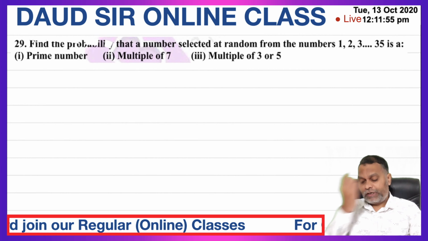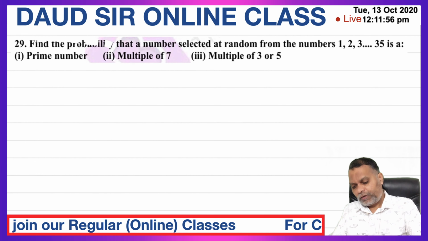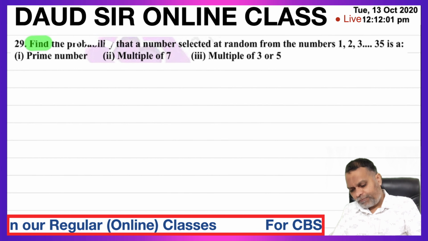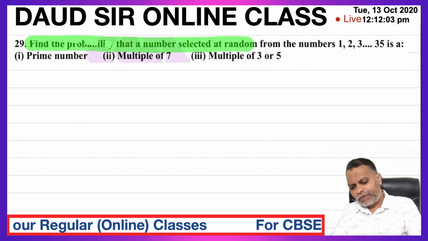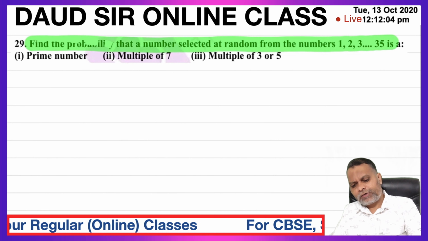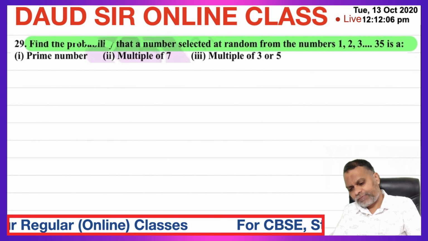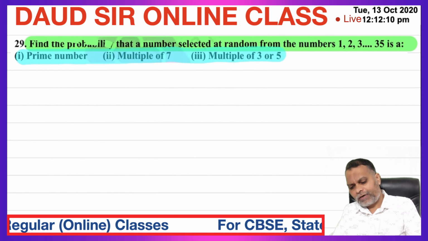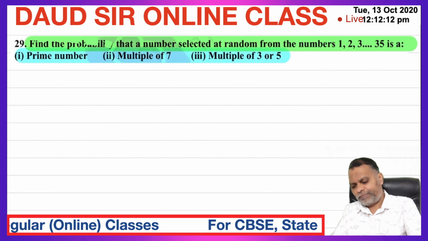Question number 29. Find the probability that a number selected at random from the numbers 1, 2, 3, up to 35 is a prime number, a multiple of 7, a multiple of 3 or 5.